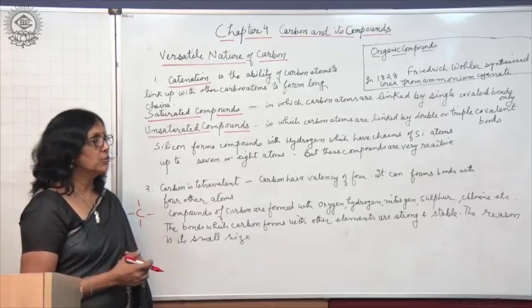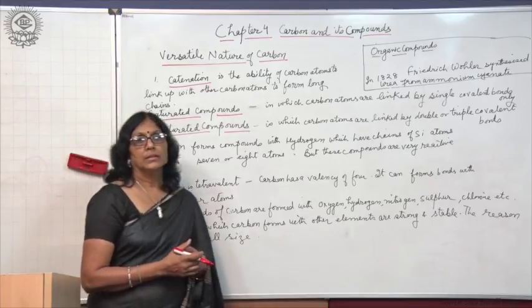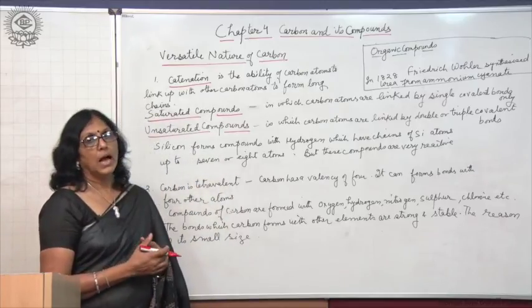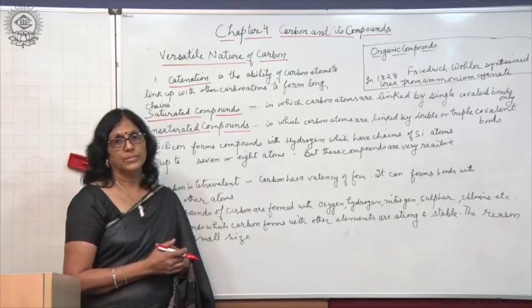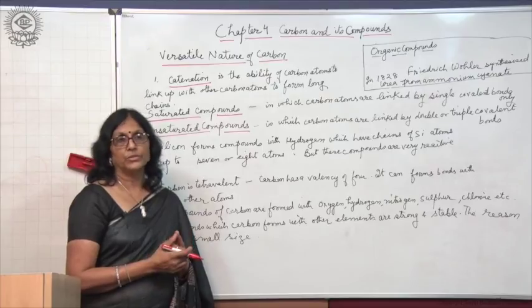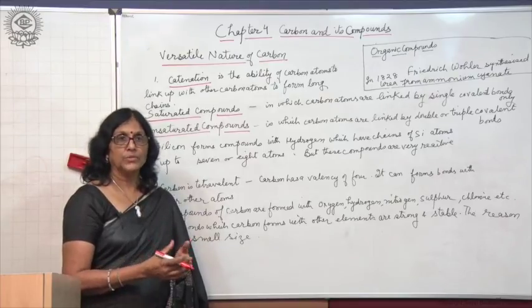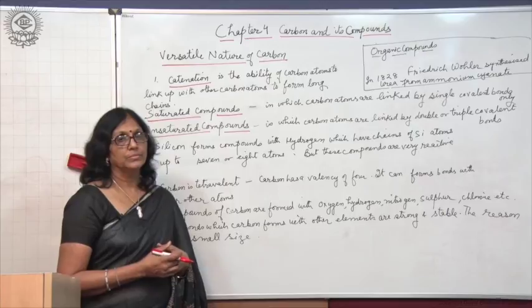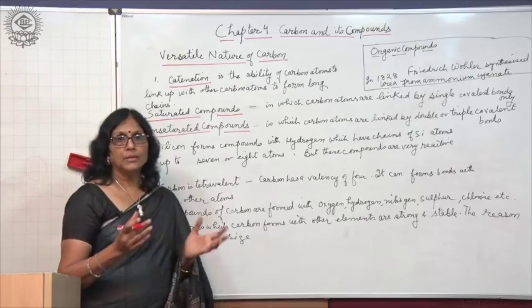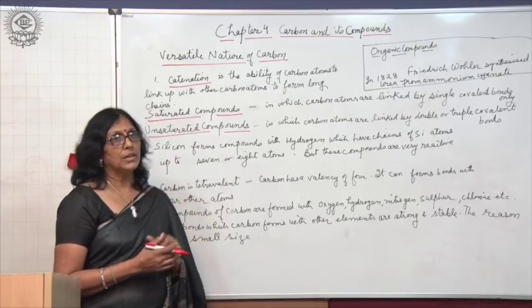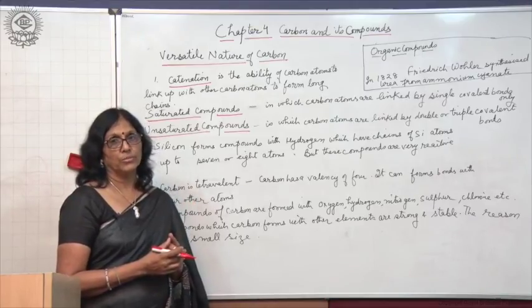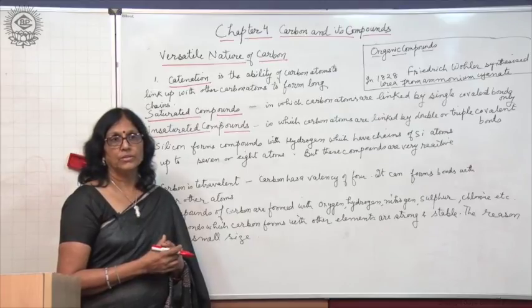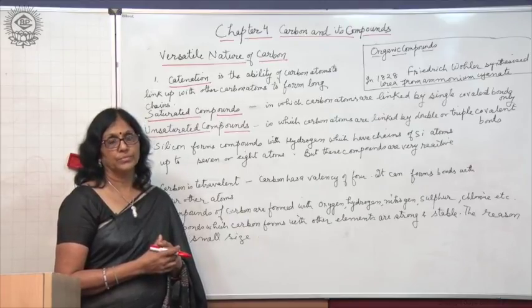Now, earlier it was found that carbon compounds are found in living beings only. Carbon forms a large number of compounds with so many other elements also, like it combines with hydrogen, nitrogen, oxygen. Earlier it was thought that carbon compounds can only be extracted from living beings, and they were called organic compounds.